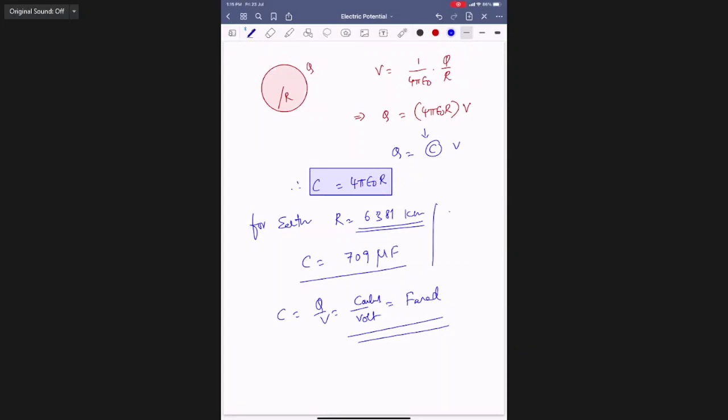If you take the radius of Earth as 6,400 kilometer, then the capacity of Earth will be 711 microfarad. Capacitance is a scalar quantity.